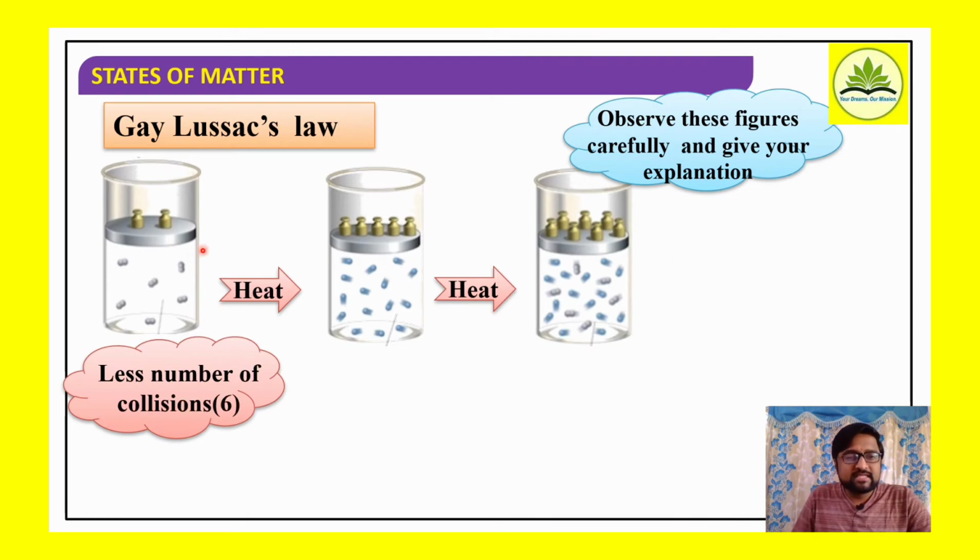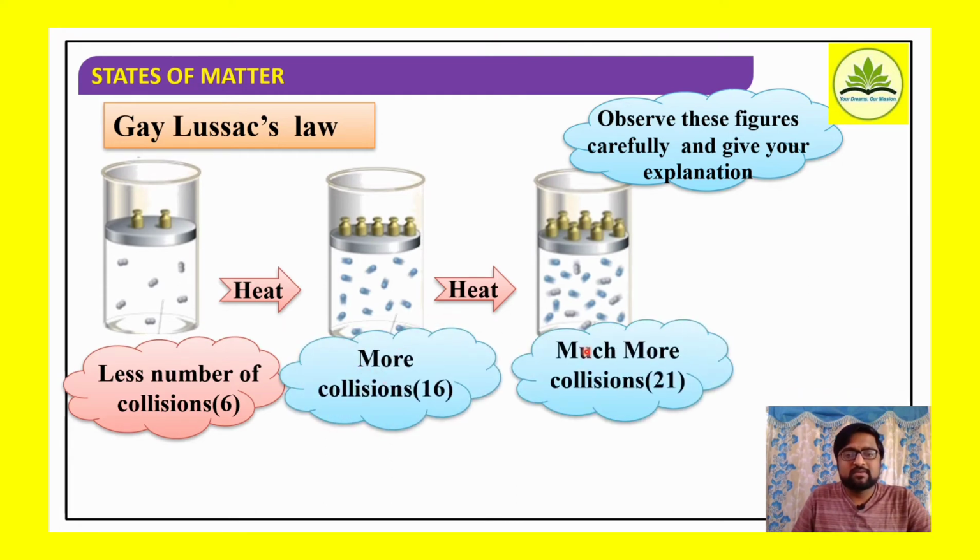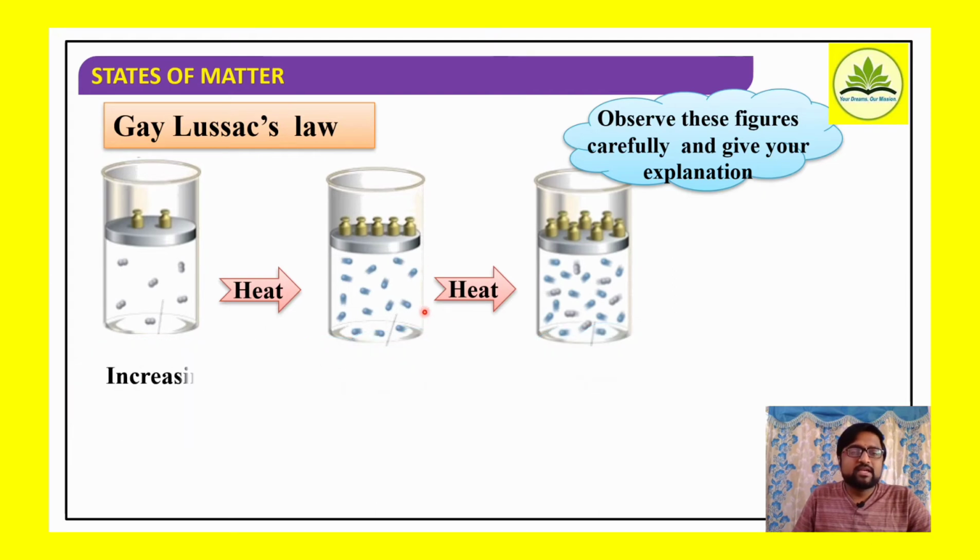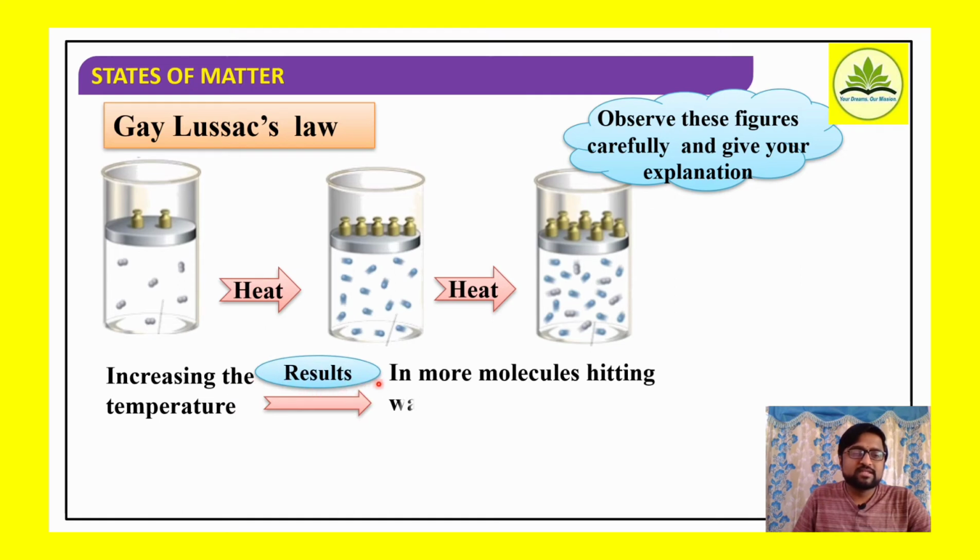What we are analyzing in this experiment is that earlier, a particular volume of gas taken in a vessel gave a certain number of collisions, say 6 collisions. On heating at a constant volume, I am again specifying, at a fixed volume, there is an increase in the number of collisions. That means an increase in temperature results in more collisions, which means more molecules hitting the walls of the container.